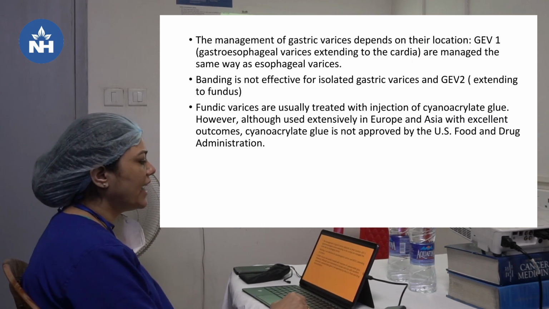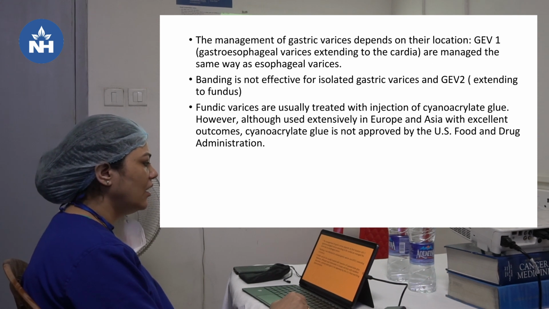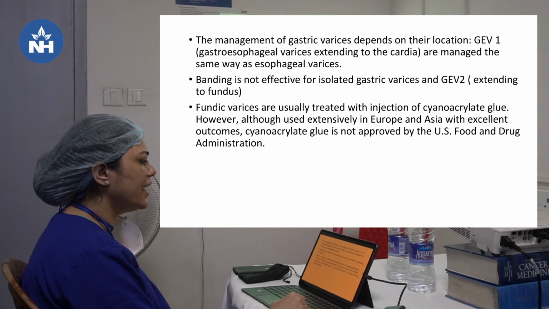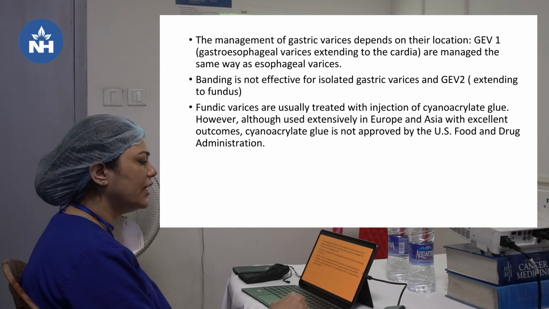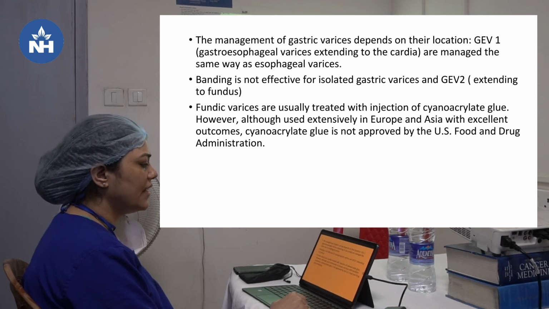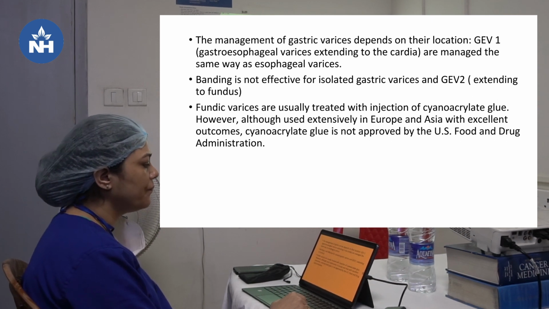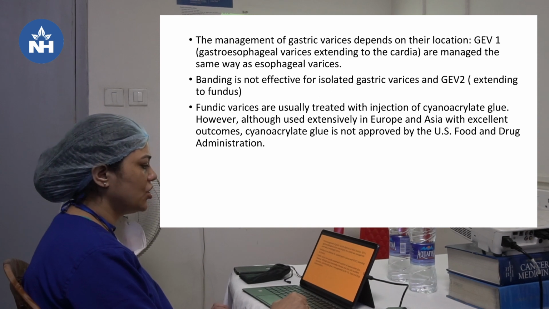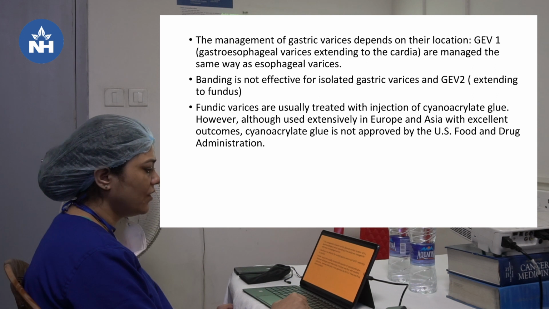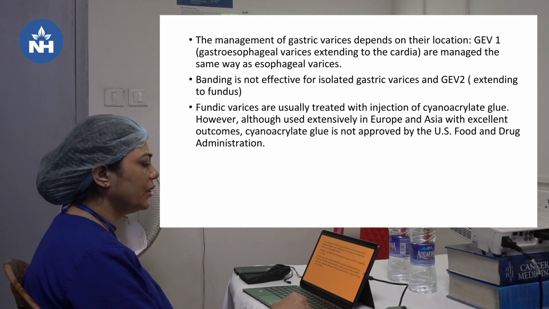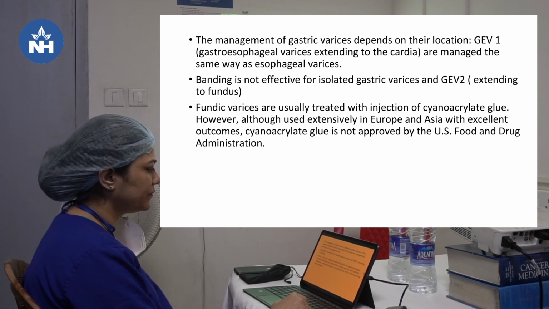So, the management of gastric varices depends on their location. The GEV1, that's the gastroesophageal varices extending to the cardia, are managed the same way as the esophageal varices. Banding is not effective for isolated gastric varices and the gastric varices extending to the fundus. Fundic varices are usually treated with injection of cyanoacrylate glue. However, although used extensively in Europe and Asia with excellent outcomes, cyanoacrylate glue is not approved by the US FDA.